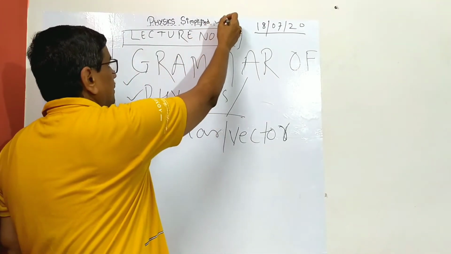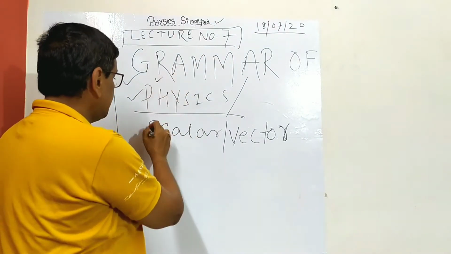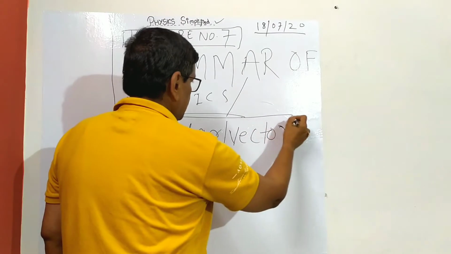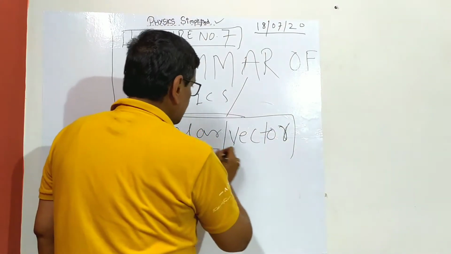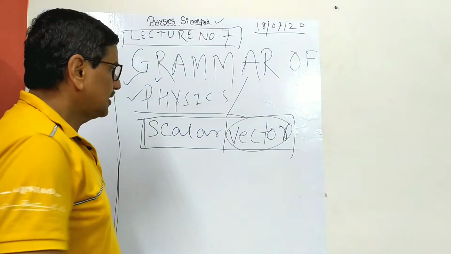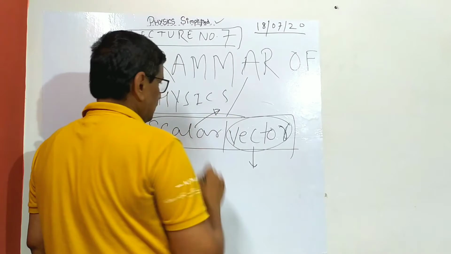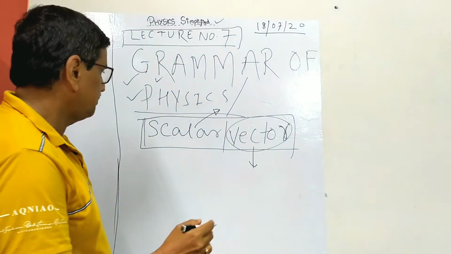It is simplified, I am telling. So I am simplifying physics with the help of grammar. Grammar of physics, what is that? Knowing your physical quantity and whether it is scalar or vector. Basically this is vector, scalar is a part. All things are associated basically with vector, because for scalar we only know the definition.